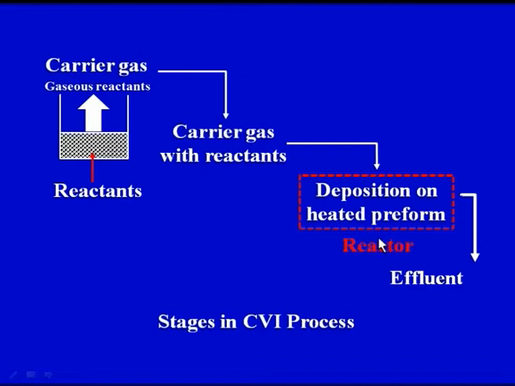In this reactor we have already kept our preform, which is a network of fibers, and the fibers can be made up of different materials, these can be ceramic fibers also. So, when the carrier gas and the gaseous reactants pass through the reactor, they deposit solid matrix material on top of the fibers. We already have the reinforcement, the matrix is being deposited by the gaseous reactants on decomposition, and finally the effluent would be coming out of the reactor.